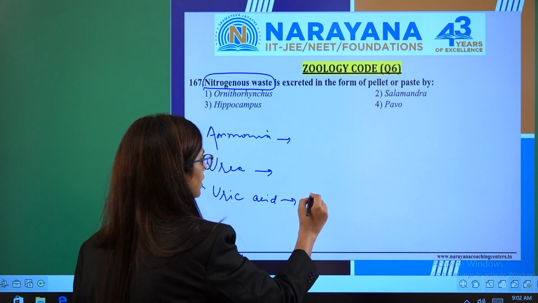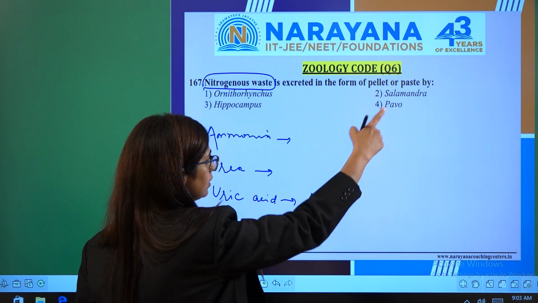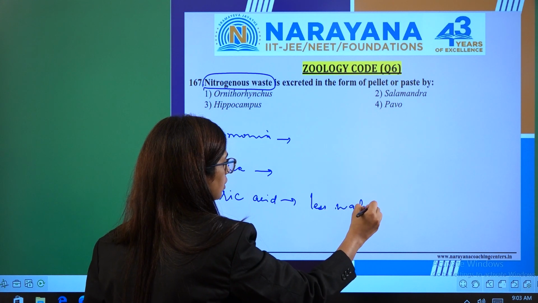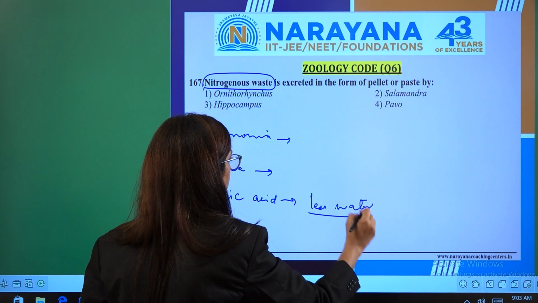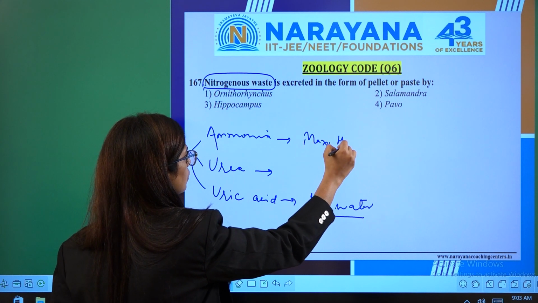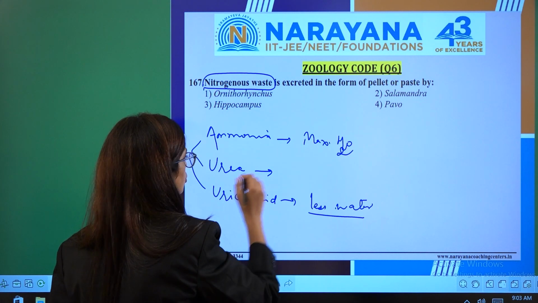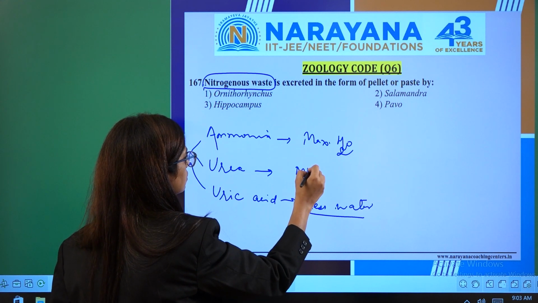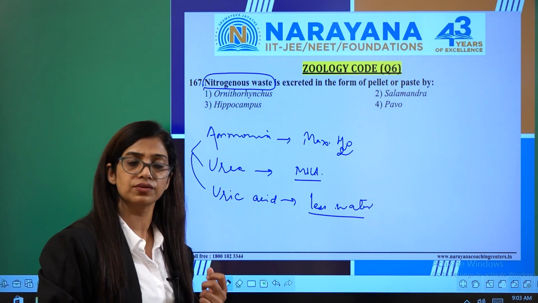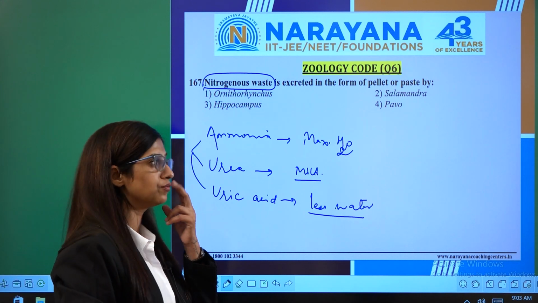And here, less water is required. Why are they in paste or pellet form? Because less water is required. Ammonia needs a huge amount of water, whereas urea needs a mild amount. Uric acid, which does not require much water, will always be in a paste or pellet form.